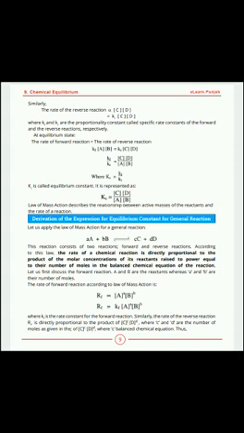Kf and Kr are called the specific rate constants and Kc is called equilibrium constant.